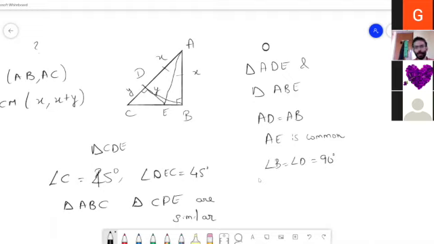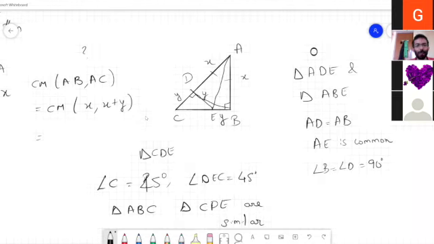Corresponding sides are equal, right? So I'll be able to overlap one triangle over the other, because the three of their corresponding values are the same. When I overlap one over the other, B will overlap over D. So fine, now that we have made these observations, can we simplify some?